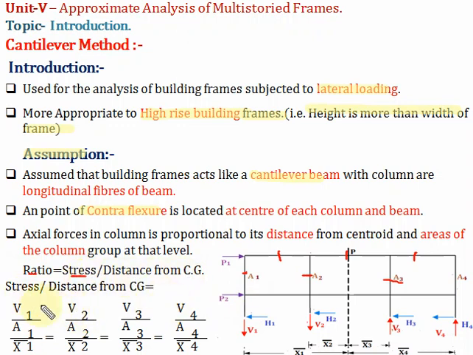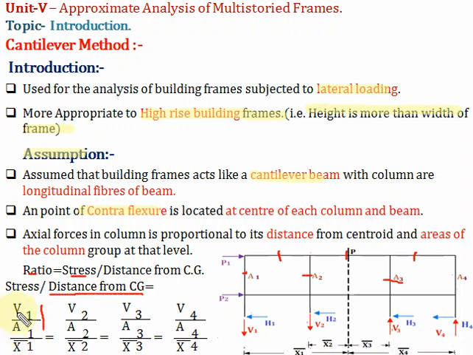Now what is stress? Stress is nothing but force upon area, and the distance from the CG is X1 bar, yes or no? This is X1 bar, this is X2 bar, X3 bar and X4 bar. That is nothing but the distance from the CG. So the ratio is stress, that is force upon area, divided by the distance from the CG.